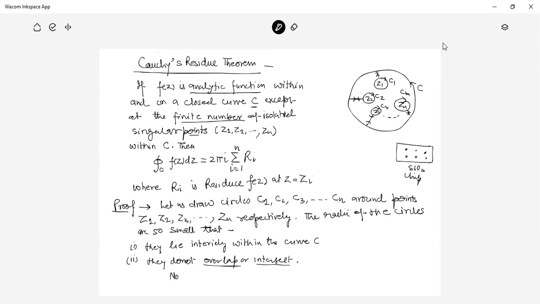Now, let us apply the Cauchy integral formula, CIF, to multiple connected regions.